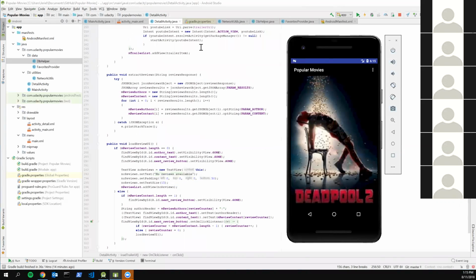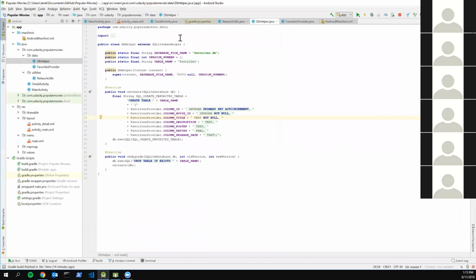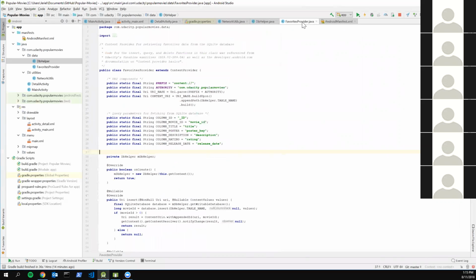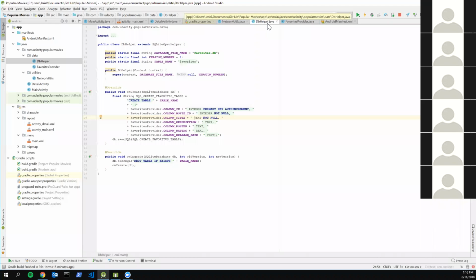If you want to connect a SQLite database to an Android project, you need, at the very minimum, two classes. You need a database helper, like a SQLite helper, and you need a content provider. You need to implement these two classes in order to connect. I can delve into how you implement the database helper first. You want to extend the class called SQLiteOpenHelper, which supplies you all the different things for creating and managing your SQLite database.